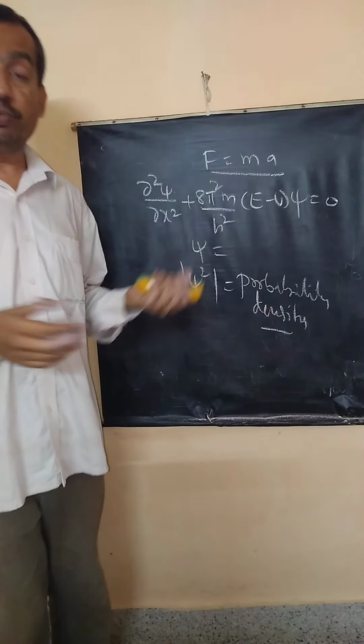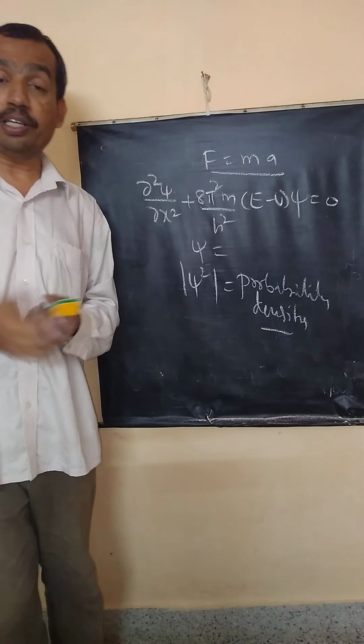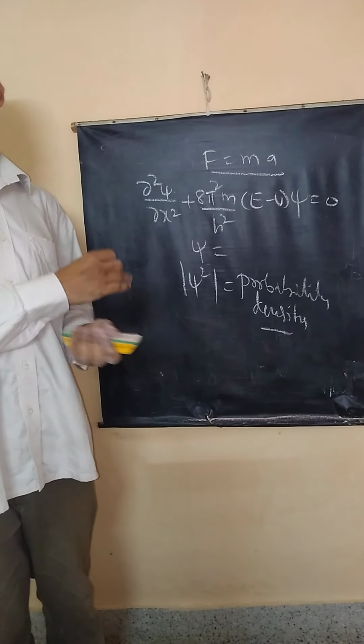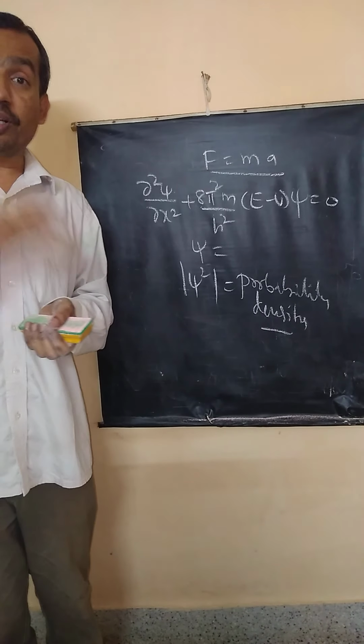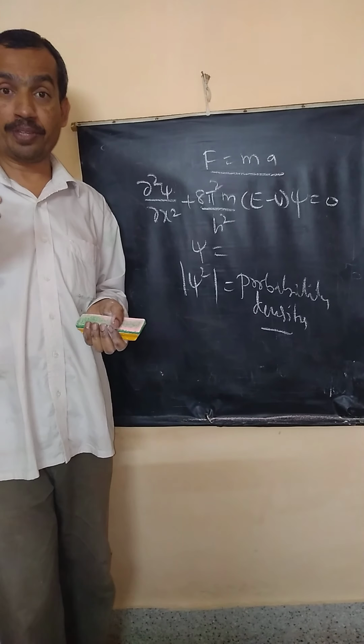Now, a differential equation will have many solutions, right? Then we have to identify the correct solution to a problem. So we call it the proper solution or eigenfunction.